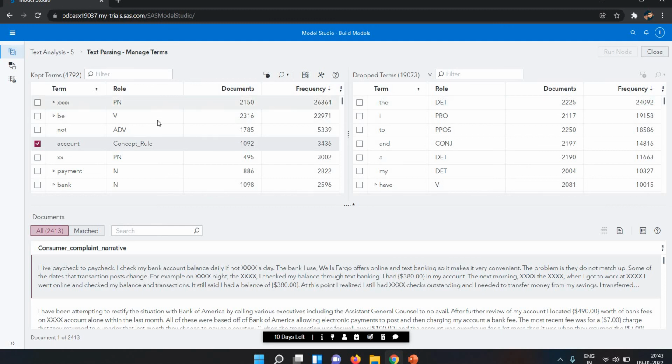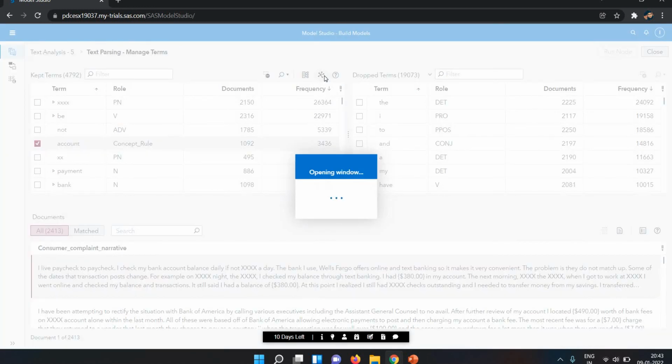If I select this one, now you can see here we also have the rule here. Adv is adverb. The concept rule I created is showing here. This is showing similarity scores, and this is related to the term map. So I click on the term map.